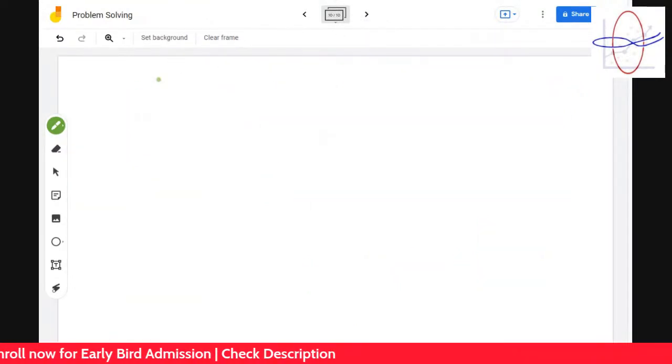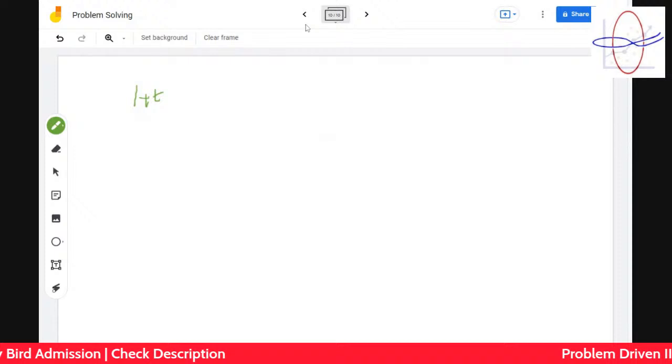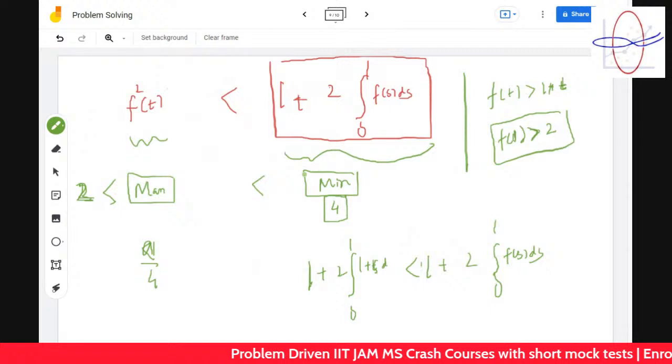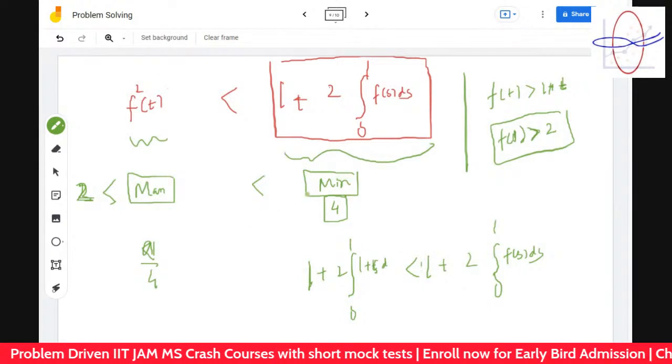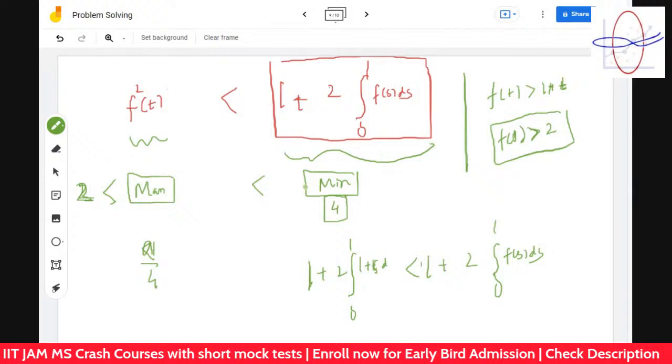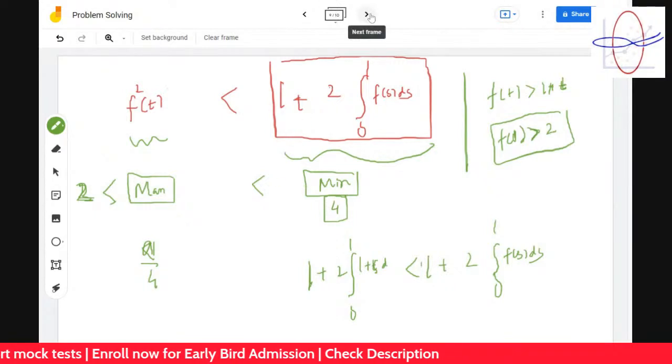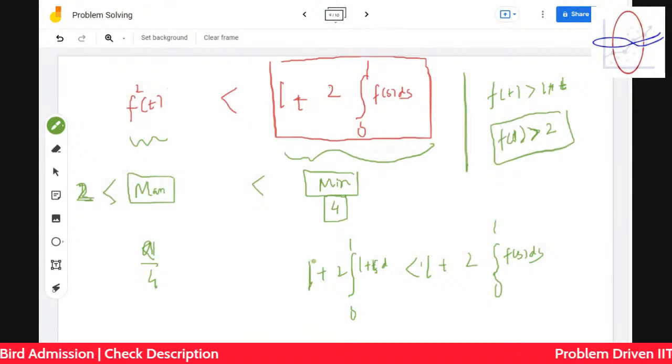So let's take an example over here. 1 plus t hai. So we'll take the maximum to be less than that. Okay, so we will take the maximum to be more than 5, more than 4. Can we find such a function like that?